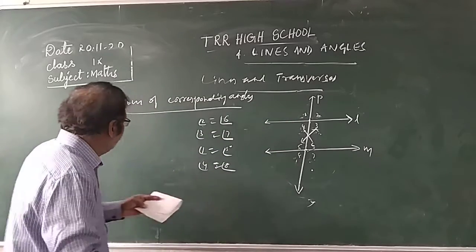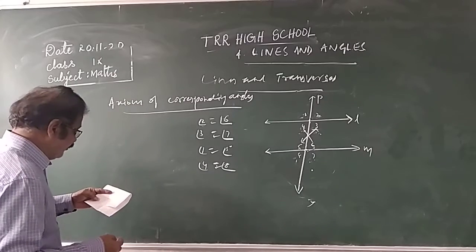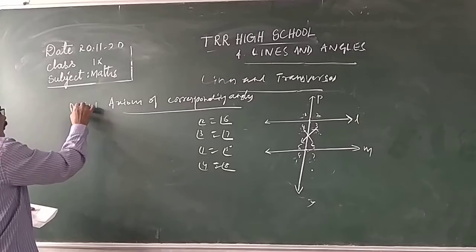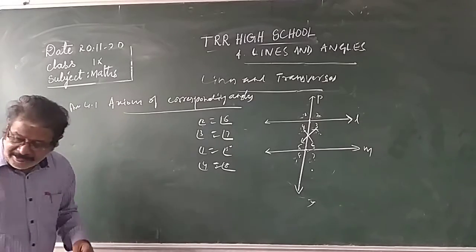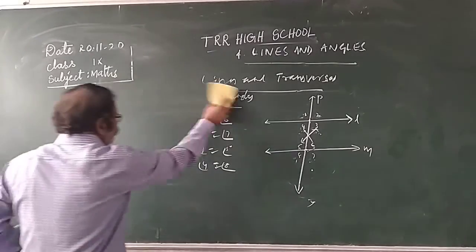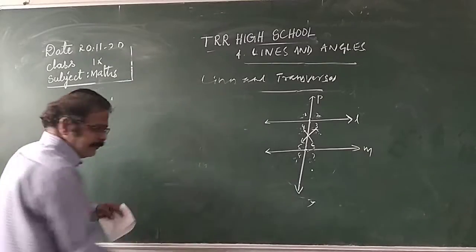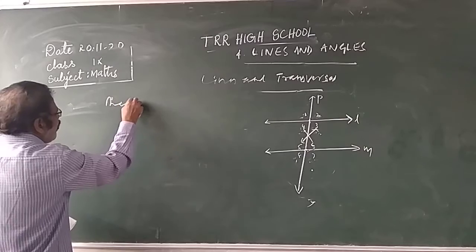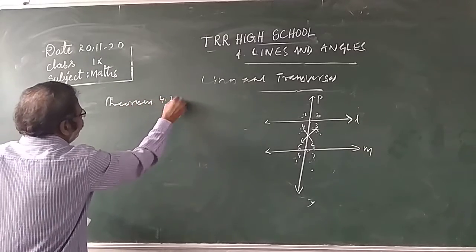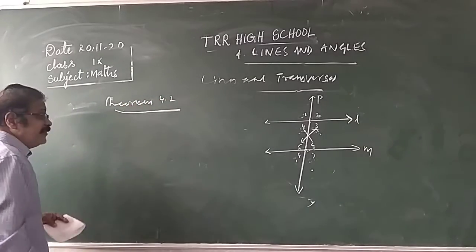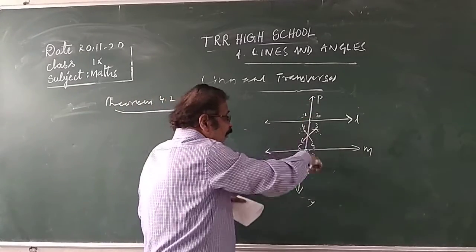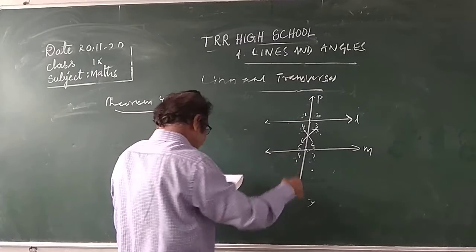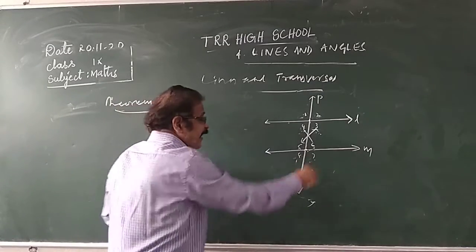The next one is Theorem 4. This is 4.1. Theorem 4.1 is about corresponding angles. Next, Theorem 4.2. Theorem 4.2 is: if a transversal intersects two parallel lines, then each pair of alternate angles are equal.